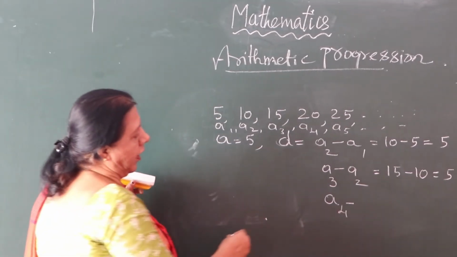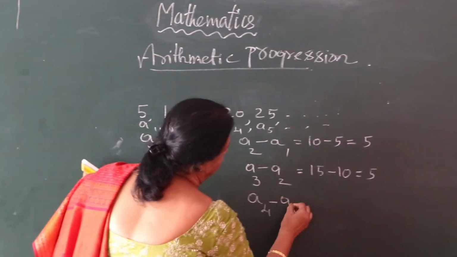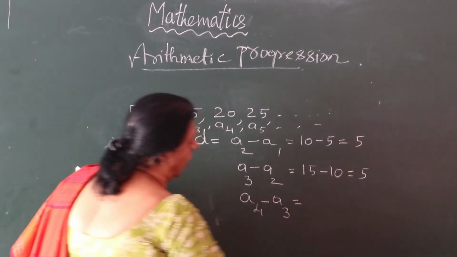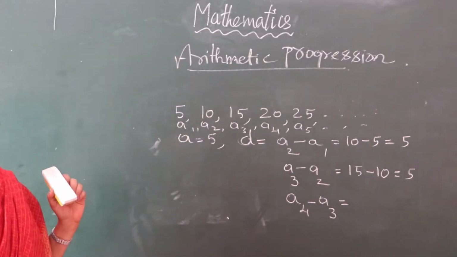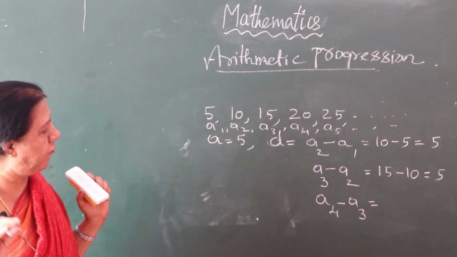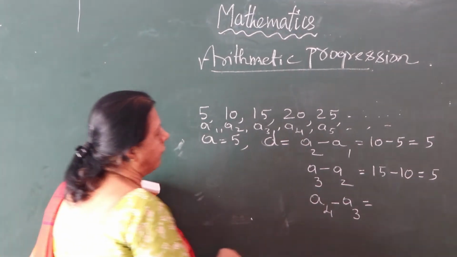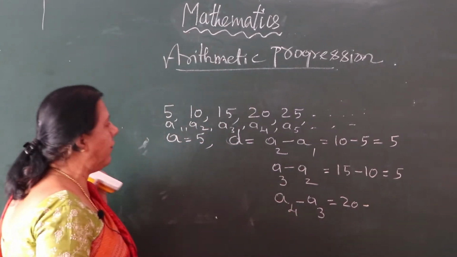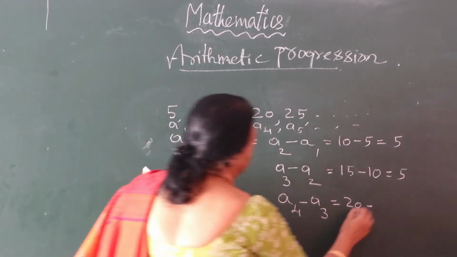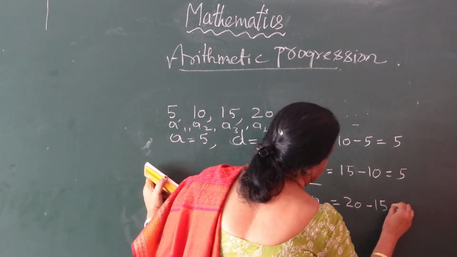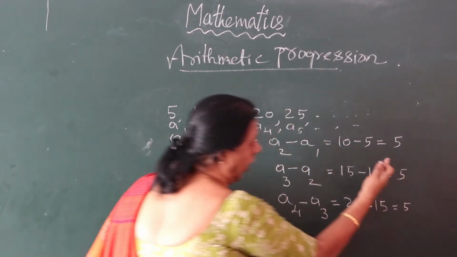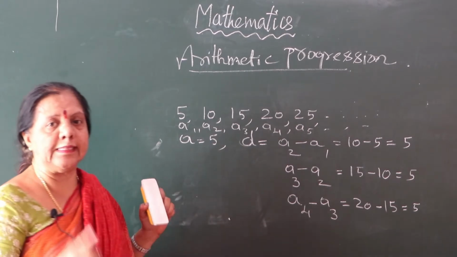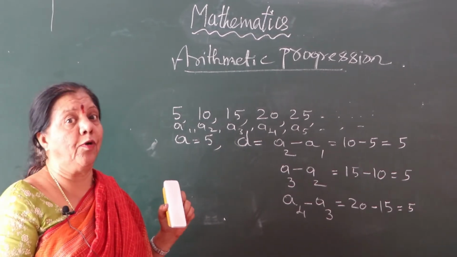Go for another one. Very good. You are telling me, I am not hearing, but you know. a4 minus a3. What is the a4 value? 20. What is the a3 value? 15. 20 minus 15 equals 5. See, you got a common difference, the same, 5.